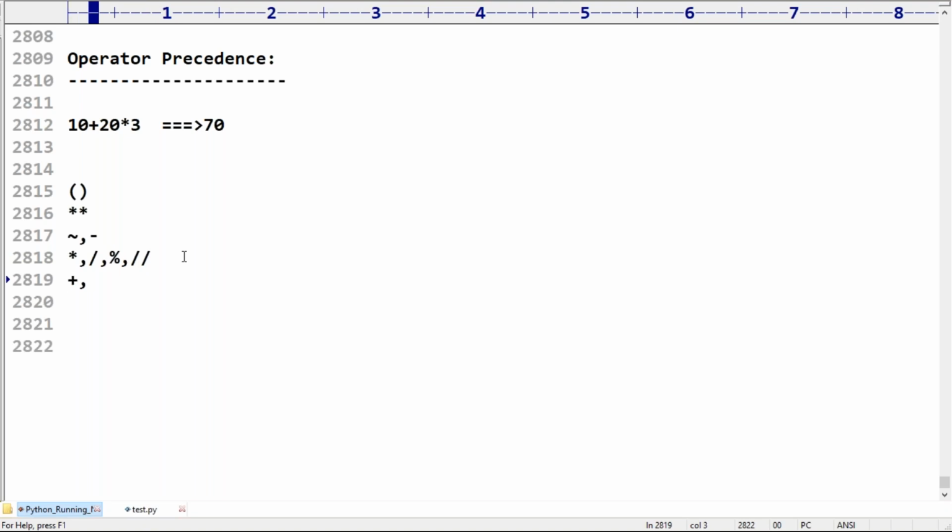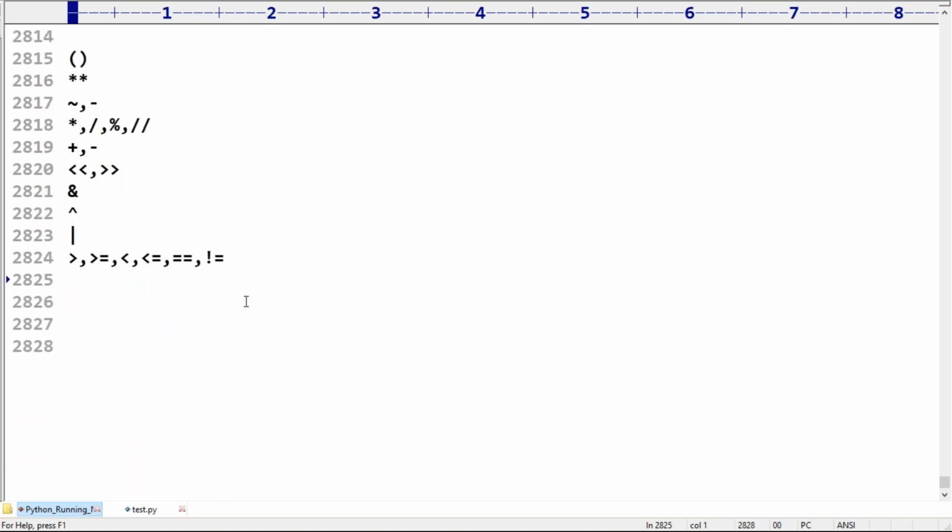Next precedence: plus and minus arithmetic operators. Next, left shift and right shift; shift operators have the next precedence. Next, the bitwise AND operator, bitwise XOR operator, bitwise OR operator. Next, greater than or equal to, less than or equal to, less than, greater than. Next, equal and not equal, the relational equality operators.